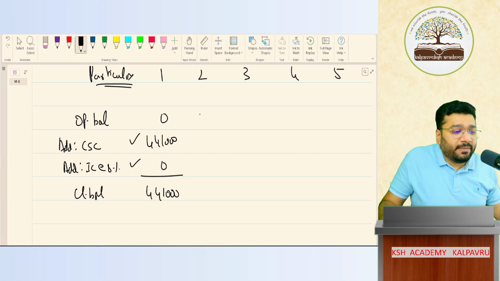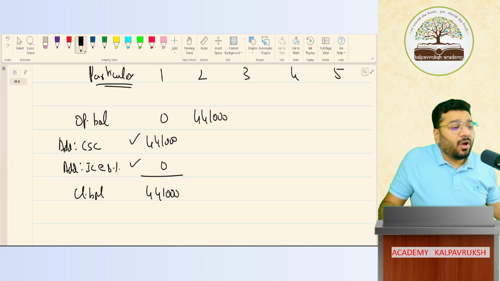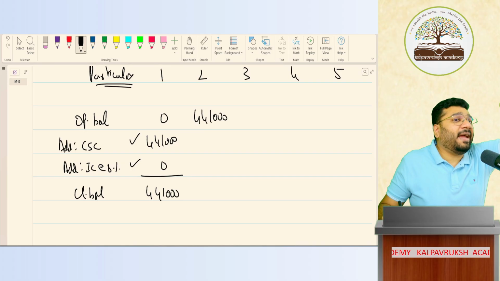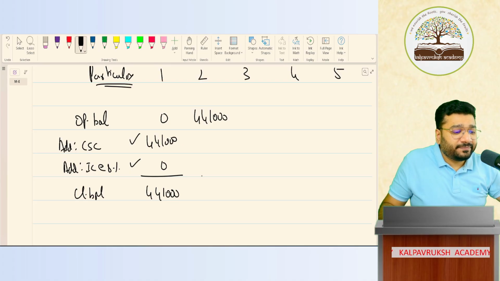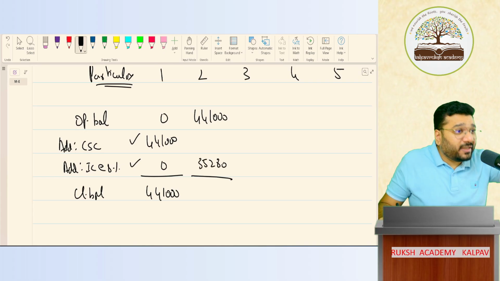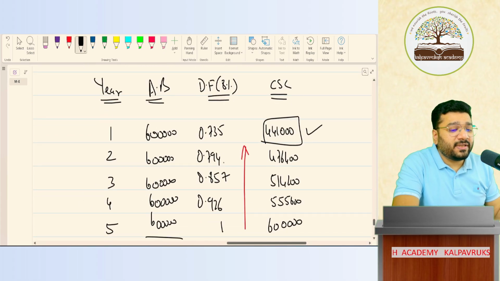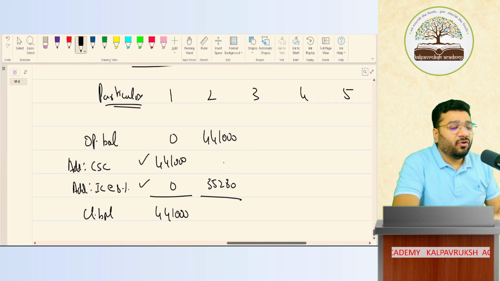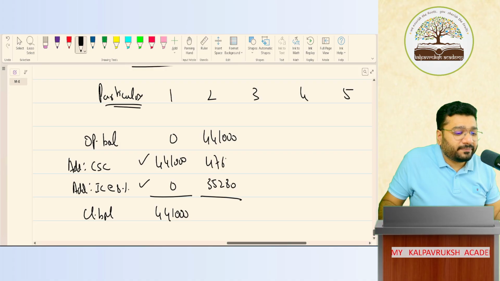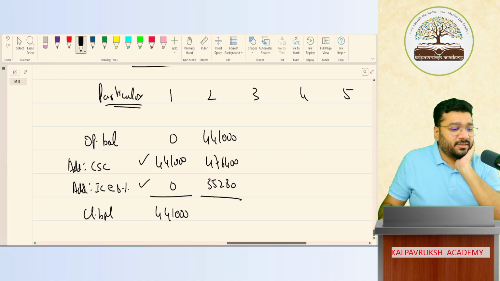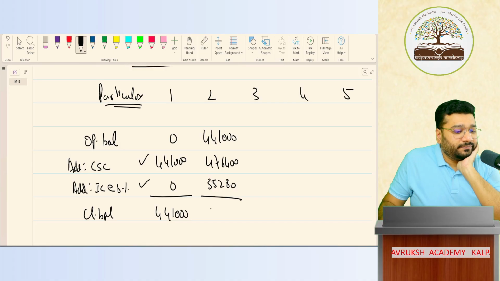4,41,000. That has become the opening balance of next year. On the opening balance, first thing, multiply 8%. How much is it? 35,280. After this, record the current service cost of the second year, which is 4,76,400. Always go with this format. What is the closing balance? 952,680. That becomes the opening balance of next year.